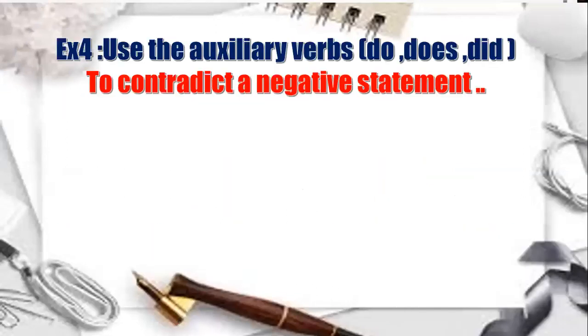Okay? The fourth activity: use the auxiliary verbs do, does, and did to contradict a negative statement. It is too easy to contradict a negative statement. I am going to give you a situation in the negative form with not. You are going only to remove not and use the same statement. So what do you mean by contradict? Contradict means, excellent, to speak against.